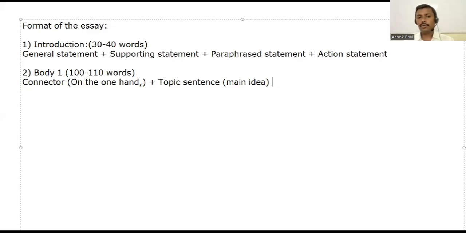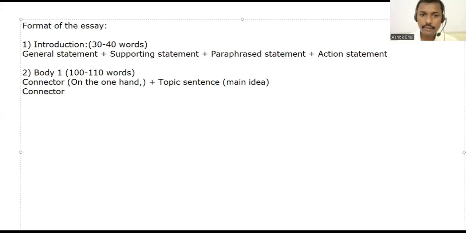So what you're going to do is, on the one hand, there are many advantages of using mobile. This is the topic sentence, and the connector is already used. Then we can have some other points. So this is the heading of the paragraph, the main statement or main idea. After that, you can use another connector.